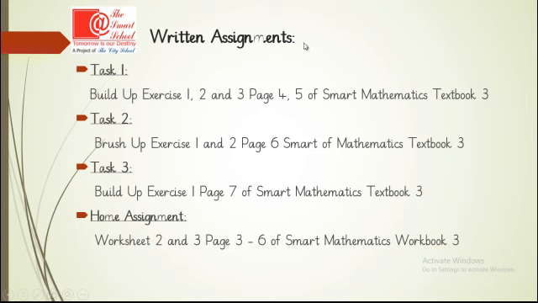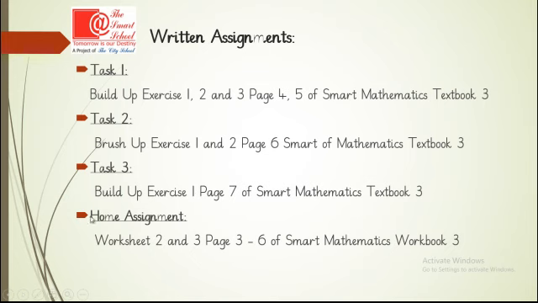Your written assignments are: task number 1, build up exercise 1, 2 and 3, page 4 and 5 of Smart Mathematics textbook 3. Task 2 is brush up exercise 1 and 2, page 6, Smart Mathematics textbook 3. Then task number 3 is build up exercise 1, page 7 of Smart Mathematics textbook 3.